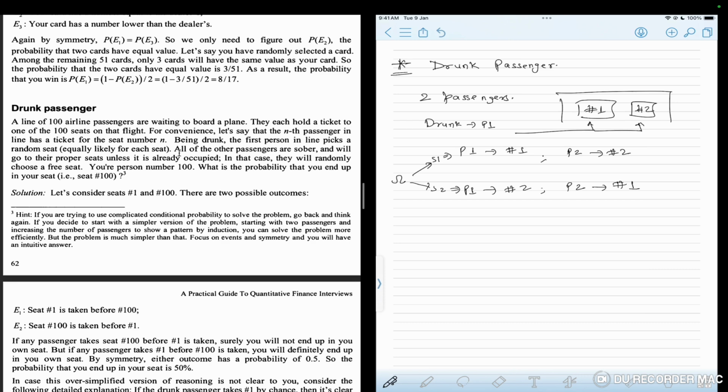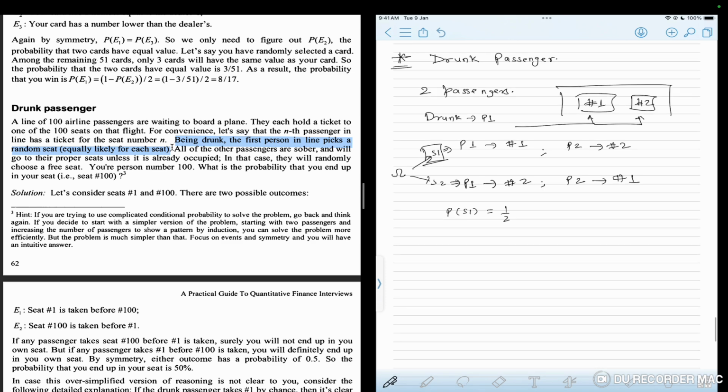So if someone had asked you, in case of two passengers, what will be the answer? It is simple. The probability of me sitting on my own seat, that is seat number 2, is the probability of scenario 1, and the probability of scenario 1 is half, because the probability that the drunk passenger chooses either seat number 1 or 2 is half, as it is mentioned that being drunk, the first passenger in line picks a random seat and each seat is equally likely to be picked.